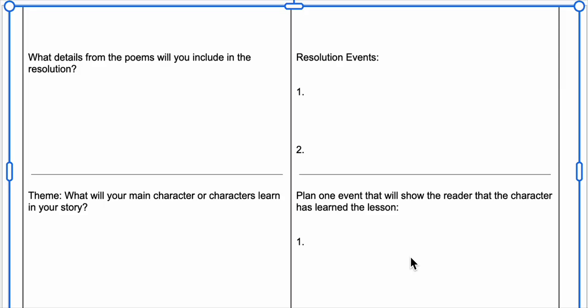Maybe my problem in my story was that the dad has been drowning in work, and so he doesn't pay attention to his son at all. And so maybe in this section of my planner, I need to think of a theme or a lesson.